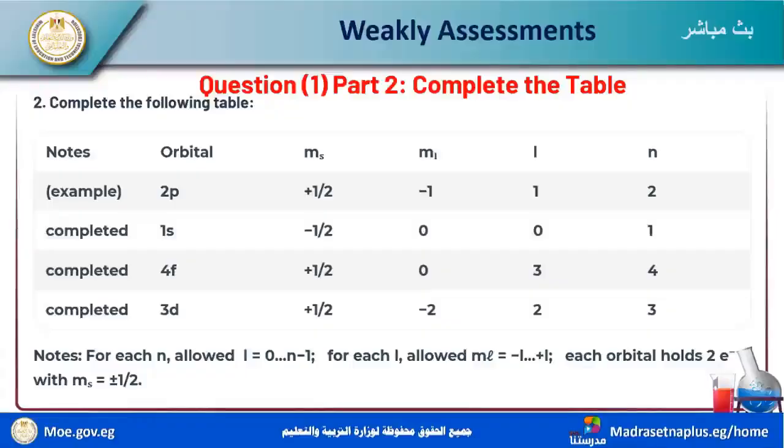Each orbital has 2 electrons, with ms equal to positive half. So in completing these tables, this example is completed, and this is completed because